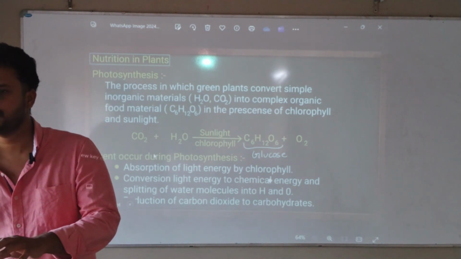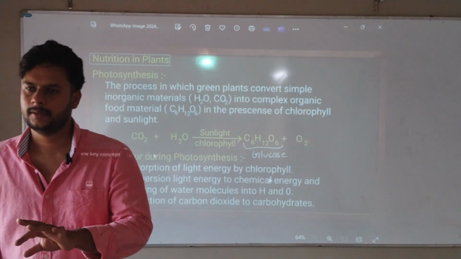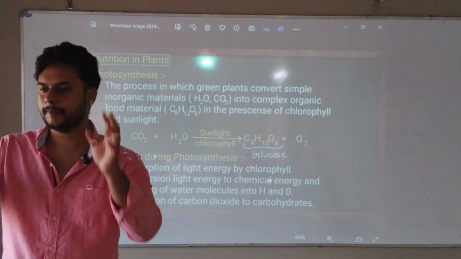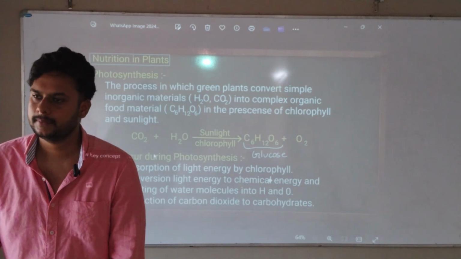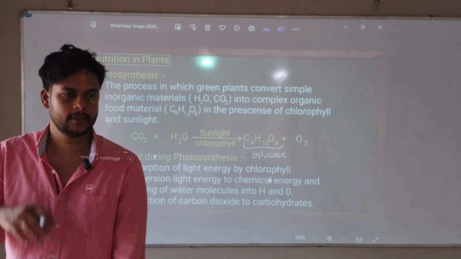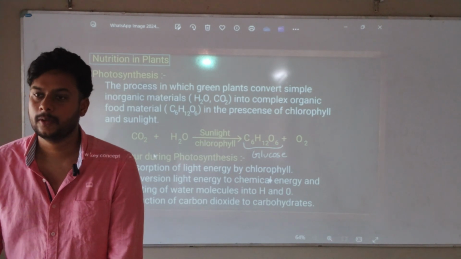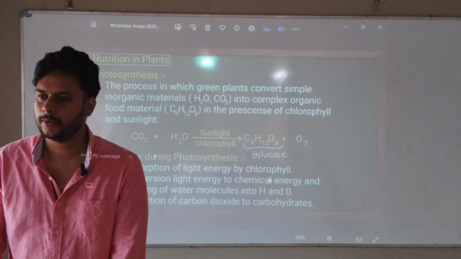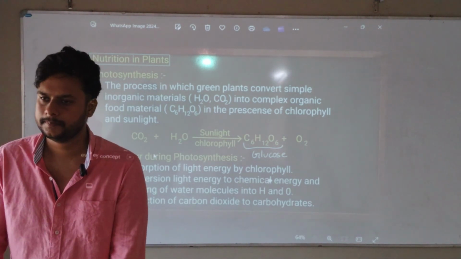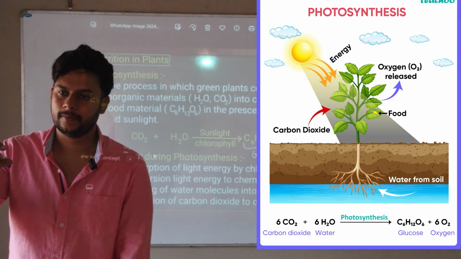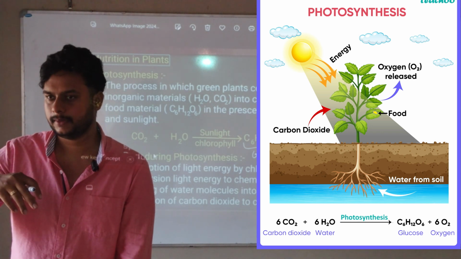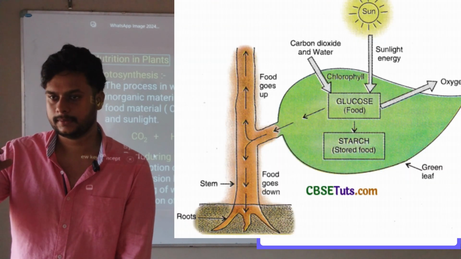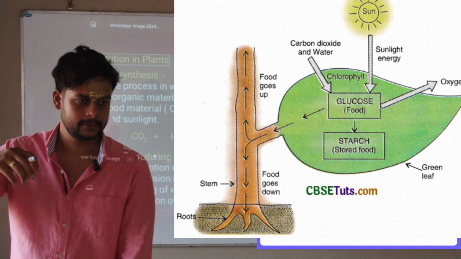See here, now plants, they can prepare their own food, we know. So where is the main thing where everything food is getting prepared? In which part of the plant is food getting prepared? Leaves, correct? So in leaf, what is present? Chlorophyll is present. If chlorophyll is not present, can anything start? So in presence of light, chlorophyll should be there in that leaf. Then only work will start. If chlorophyll is absent, it will not start.